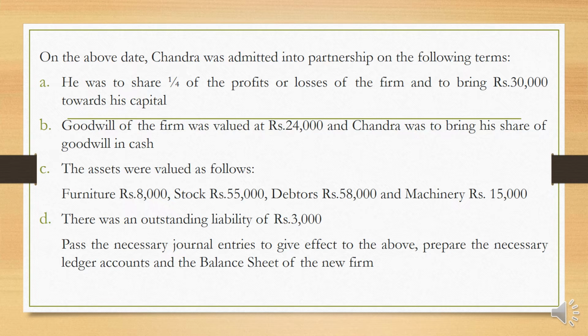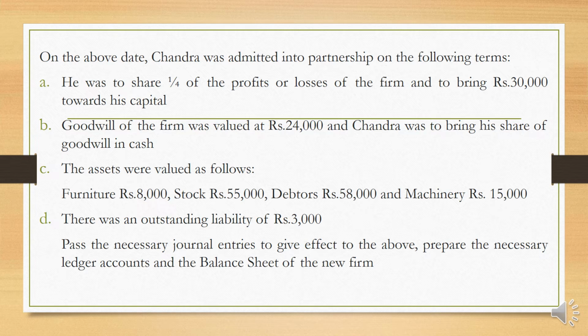On the above date, Chandra was admitted into partnership on the following terms. The first one, he was to share 1/4 of the profit or losses of the firm and to bring rupees 30,000 towards his capital. Goodwill of the firm was valued at rupees 24,000 and Chandra was to bring his share of goodwill in the form of cash. This is the value of goodwill of the firm, so he has to contribute how much? 1/4 of that. That is the goodwill amount supposed to be contributed by Chandra.